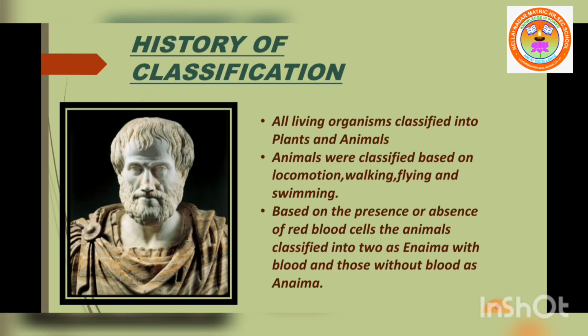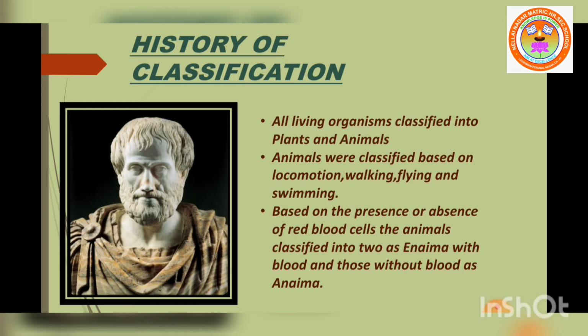Aristotle was the first to classify all animals in his History of Animals, Historia Animalium in Latin. He attempted a basic classification of all living organisms into plants and animals. Animals were classified based on locomotion: walking, terrestrial; flying, aerial; and swimming, aquatic. Based on the presence or absence of red blood, he classified the animals into two, Enaima, those with blood, and those without blood as Anaima.